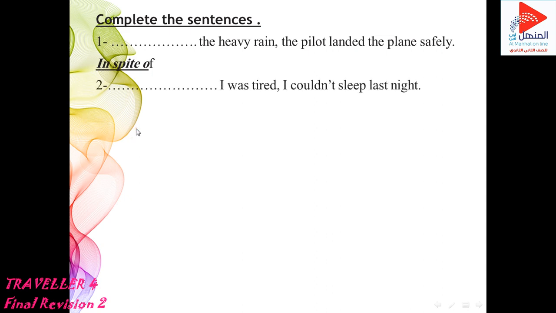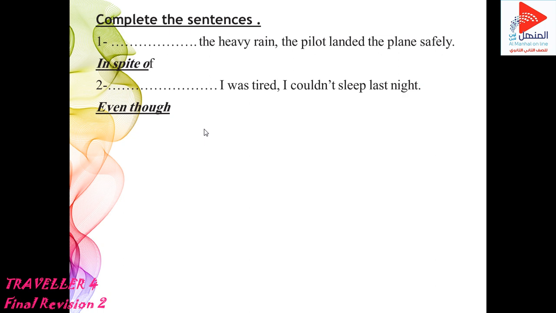Try to read it and try to answer. I was tired. I couldn't sleep last night. Exactly. We used in here even though. Even though like in spite of, okay?